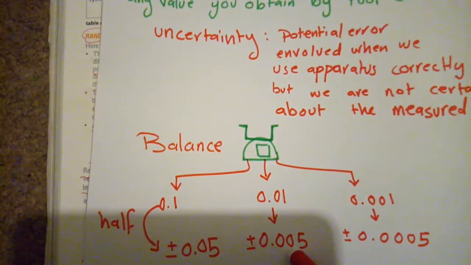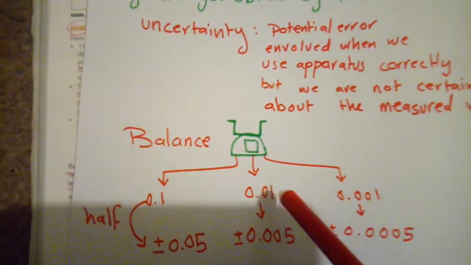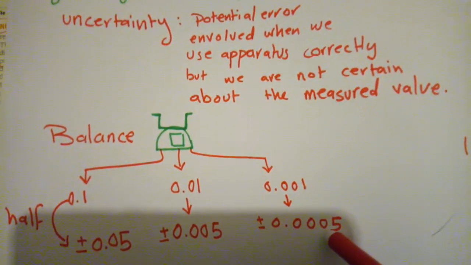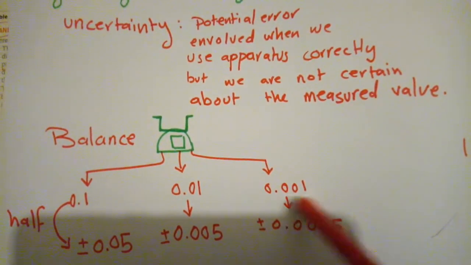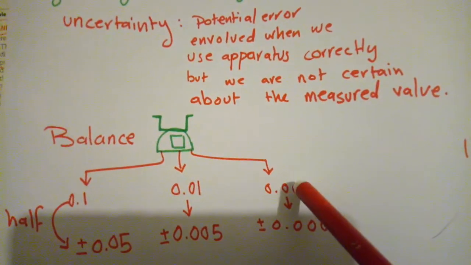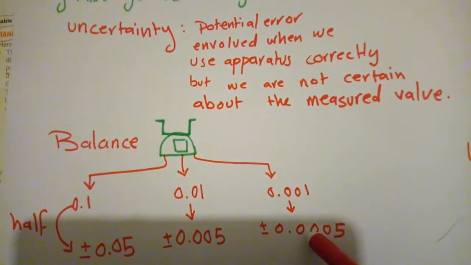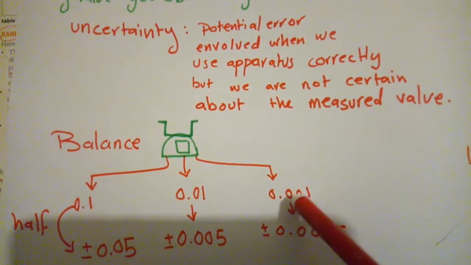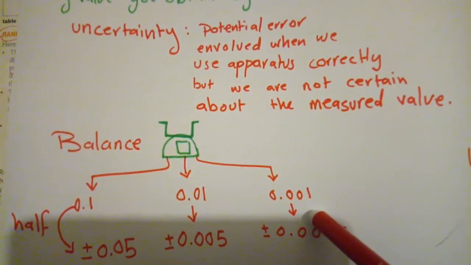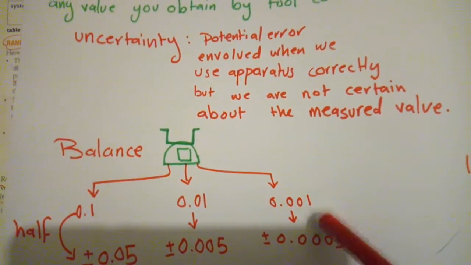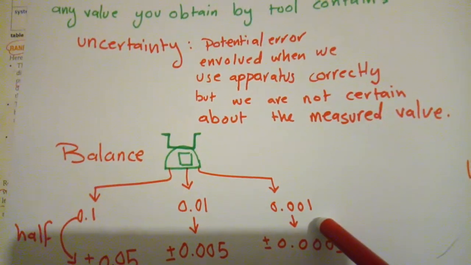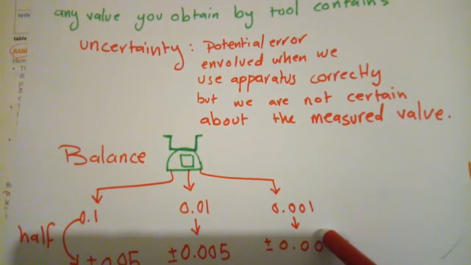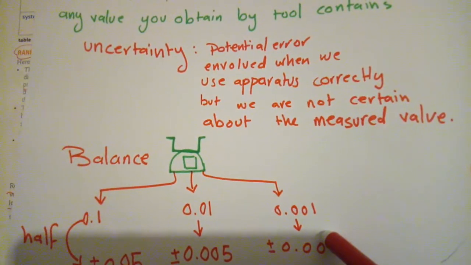It's the half of 0.01. And if my balance measures the masses up to 3 decimal places, the uncertainty will be the half of that value, 0.0005. So each time you divide the digit by 2. It's the half of the smallest digit.